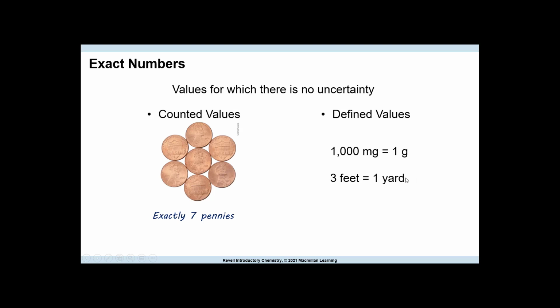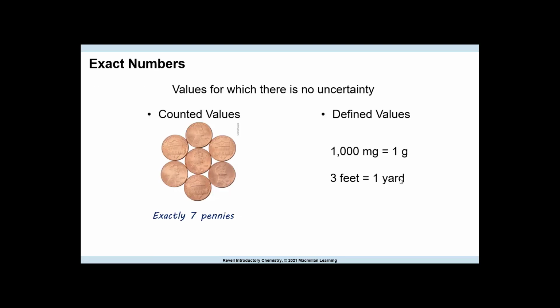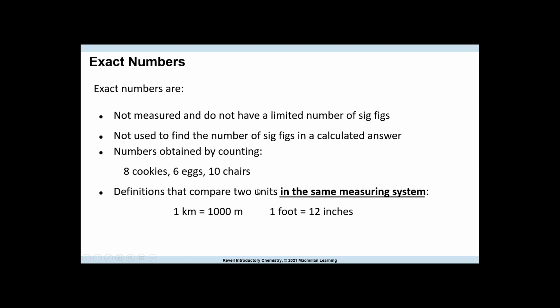This is the same counting system. 3 feet equals 1 yard. We would never count these in our significant figure rules, and you will learn that as we go on. So exact numbers are not measured, and they do not have a limited number of sig figs. What this is really saying, though they don't state it, is that this is 1.00000 to infinity. This is 1,000.000 to infinity. Same thing here. You couldn't count the zeros because it's infinity, and with exact numbers, we don't mess with them. It's like saying 7.000, because we just count it that way. That's what they mean by do not have a limited number of sig figs, and they are not used to find the number of sig figs in a calculated answer.